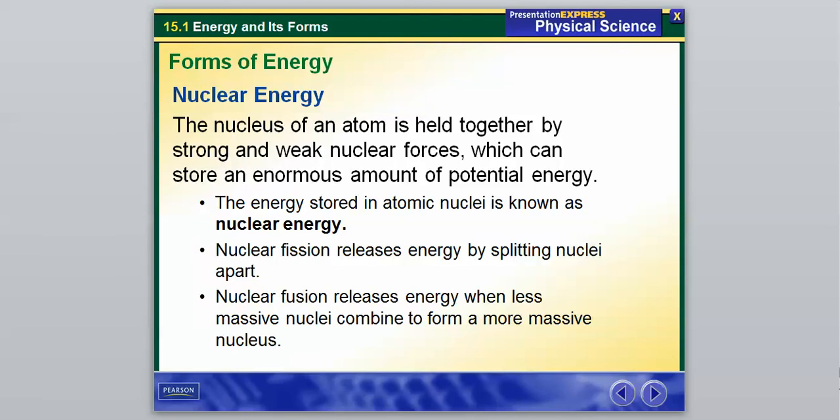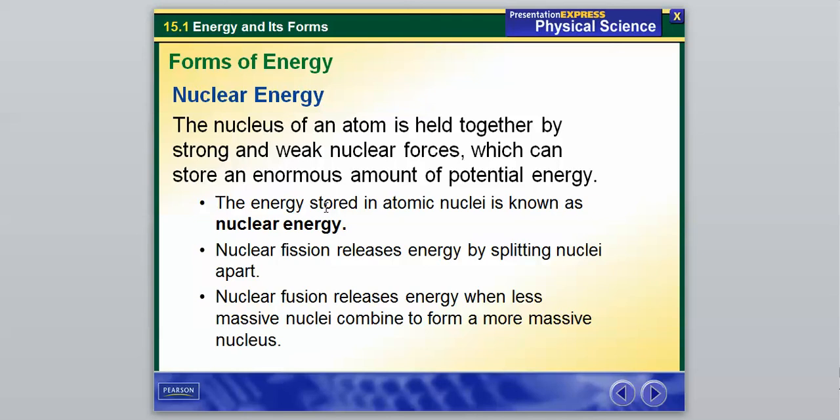And then I believe our last one here is nuclear energy. The nucleus, remember we've talked about how nuclear and nucleus are associated with one another, of an atom is held together by strong and weak nuclear forces, which can store an enormous amount of potential energy. Remember, in theory the nucleus of an atom should not want to stay together. It should be repelled apart because there's a bunch of positive charges in there, but the strong nuclear force is holding it together. That strong nuclear force has a great amount of potential energy, and this energy stored in the atomic nuclei is known as nuclear energy. So the energy that's stored in the nucleus of an atom is known as nuclear energy.